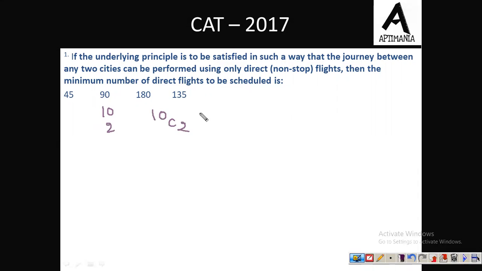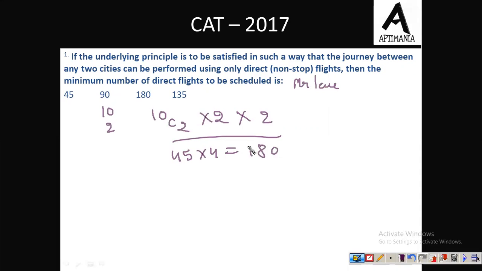So this is one way journey हो रही, तो return के लिए we need to multiply this by 2. Fine. And since we have flights in the morning and in the evening as well, we need to multiply this by 2 again. So this will be our final answer. The 10C2 is nothing but 45 into 4. So this is 180. So a total of 180 flights would be required for this.